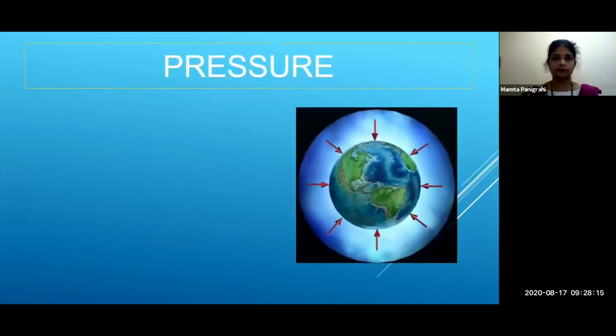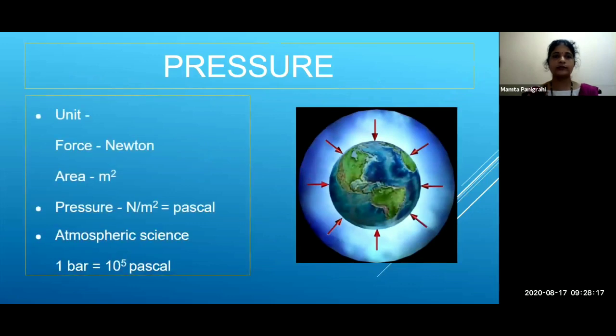Now let's see units of force. What are the units of force? Now students, in the previous chapter I have told you the unit of force is Newton, and the SI unit of area is meter square.